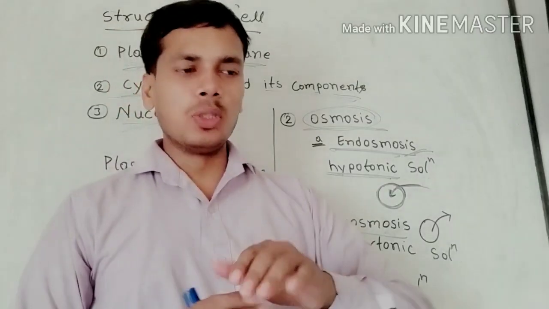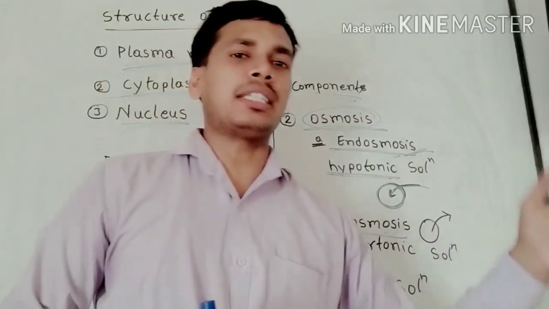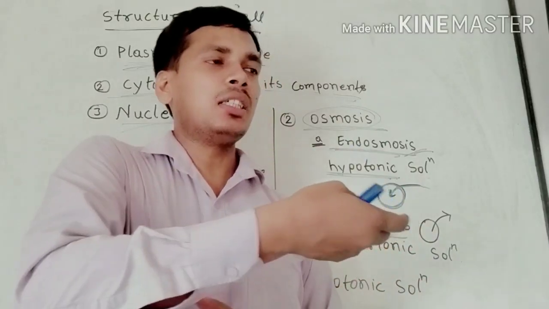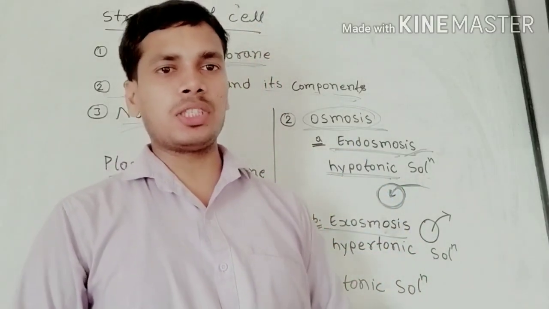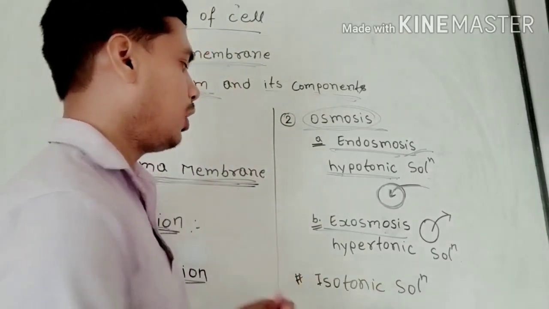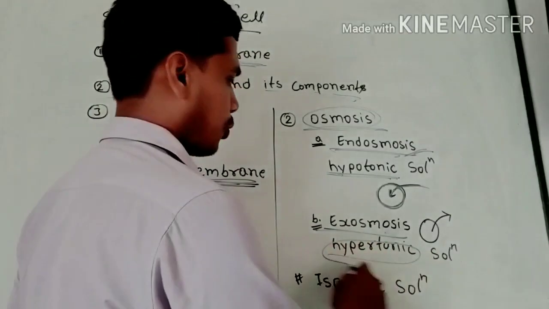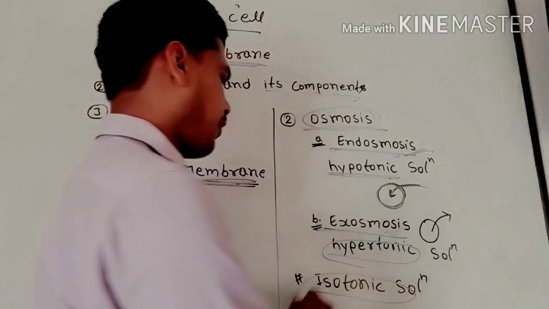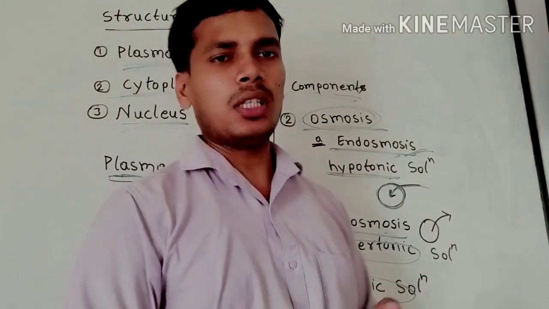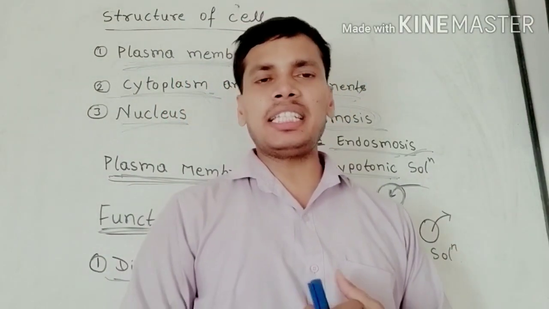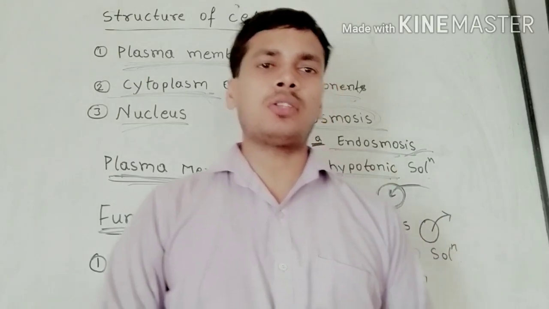This type of osmosis is known as exosmosis, and this type of solution is known as the hypertonic solution. And when an isotonic solution is found, it means the concentration is equal in the inner and outer region, then there is no movement of water, and this type of solution is known as the isotonic solution.